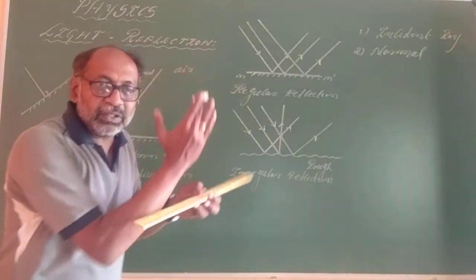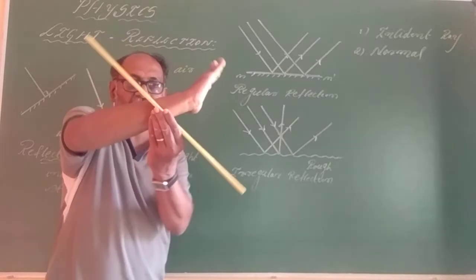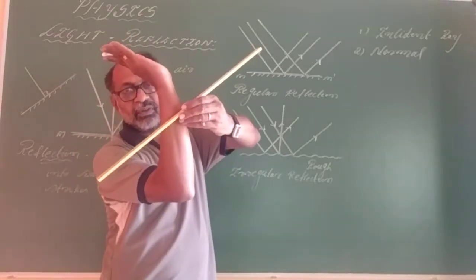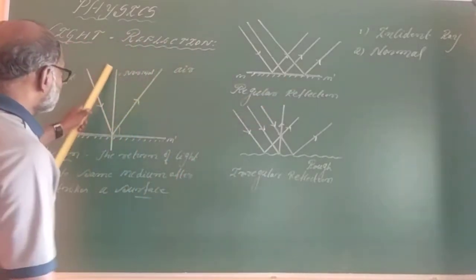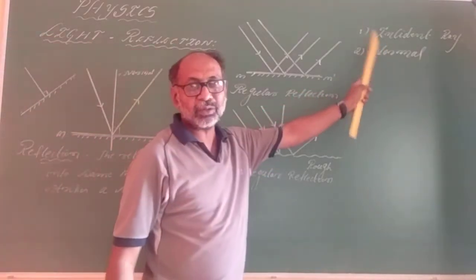Normal is the perpendicular drawn. If you turn in this manner, the perpendicular drawn to the surface is termed as a normal.